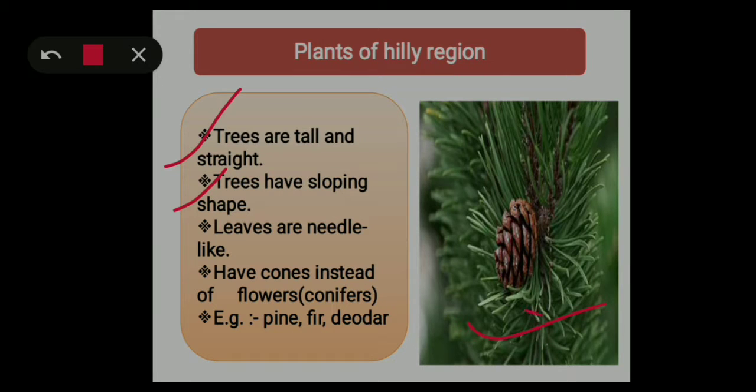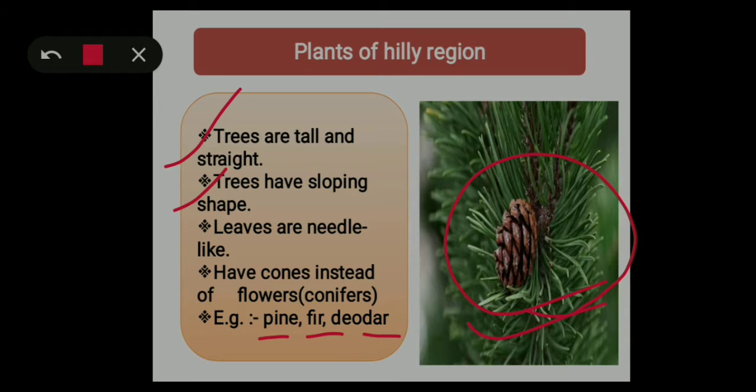And here you can see they have cones instead of flowers, and such trees are called conifers. So examples of plants of hilly regions: pine, fir, deodar. All these types of adaptation help them to survive in snowy hilly areas.